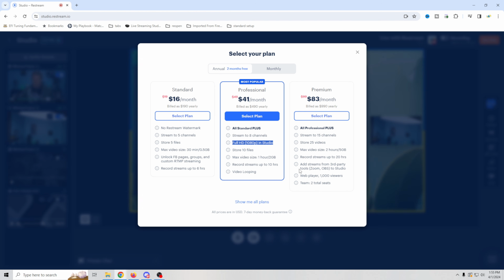Once you get into premium, you're storing more videos and that sort of stuff, but really, if you're going to do that, you've got to probably be more interested in the team setup so that you can add other people. The other thing that's nice about the premium is, of course, being able to add streams from third parties. And I think that's really cool, but it's also much more advanced. And I just can't see a lot of people using those features unless they own a business and they're really trying to streamline certain activities.